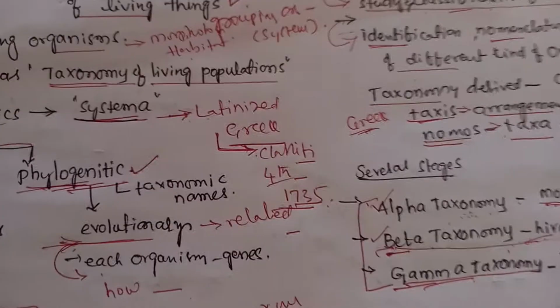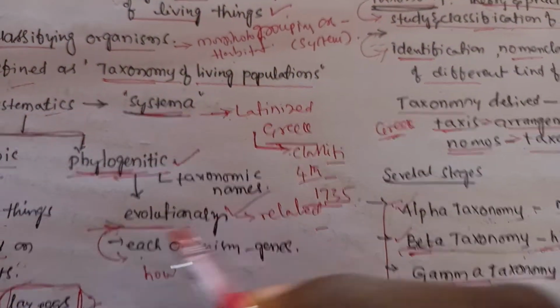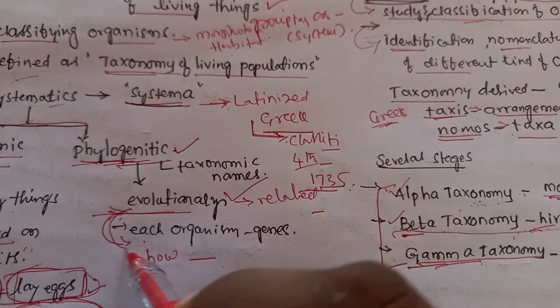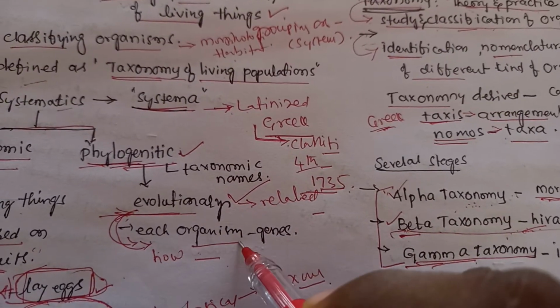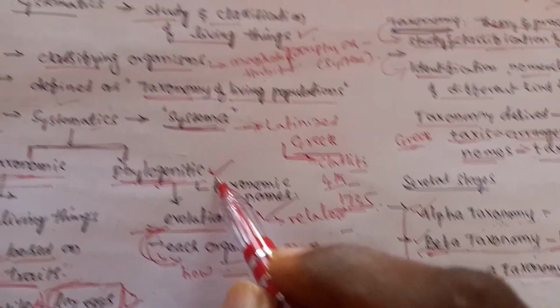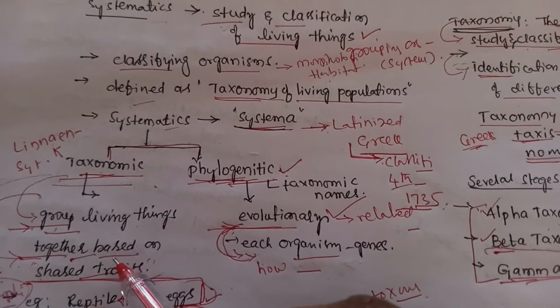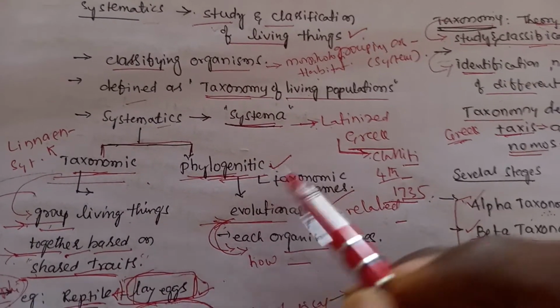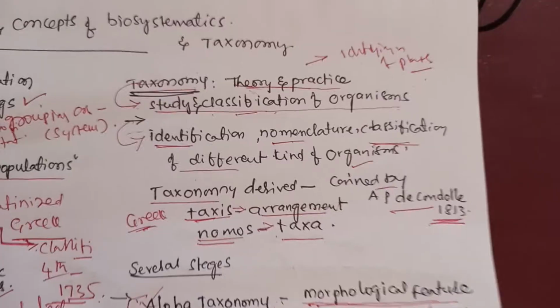And phylogenetic means based on evolution. Here, we look at how these animals are related to one another based on their phylogeny. So it's the second method: taxonomic and phylogenetic. Taxonomic is completely based on shared traits, and phylogenetic is based on evolutionary processes.